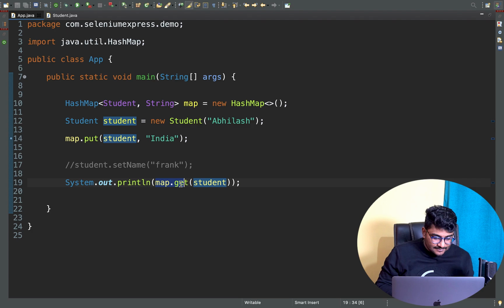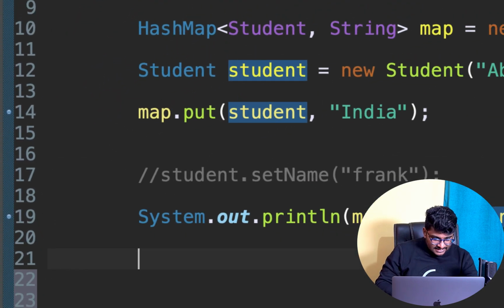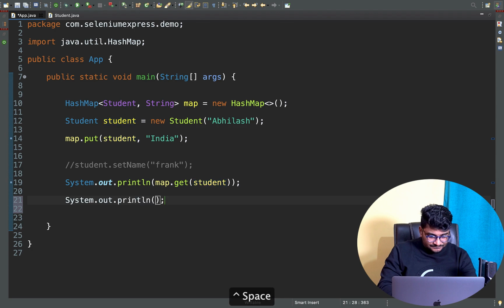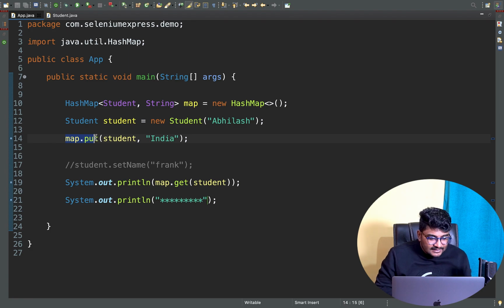I'm going to give you an example right now. It's going to make so much sense to you. I'm going to give a breakpoint in line number 14, and another breakpoint in line number 19. Let me add another sys out here, which is going to do nothing. I just want to give one more breakpoint in line number 21. I just want to show you what is happening when we are putting something inside the map, or trying to look up something inside the map.